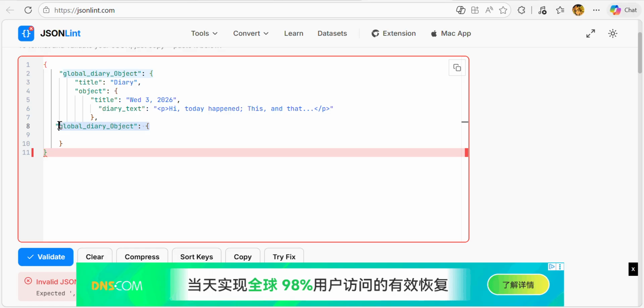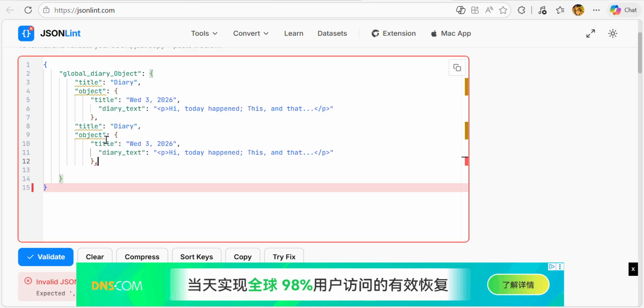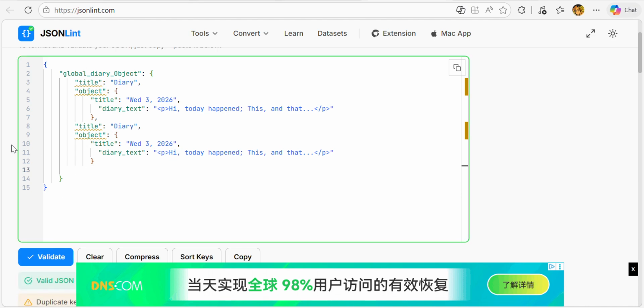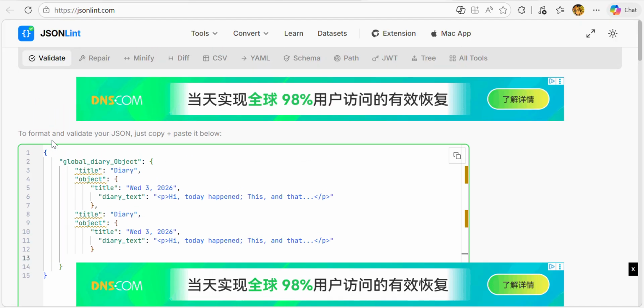Oh, it's that it's only one global diary object. Let's make this, copy here, but it's missing something. We're supposed to create another object, but we can leave it like that, and this can work if I am not wrong. Yes, it works. It says that it's a valid JSON.